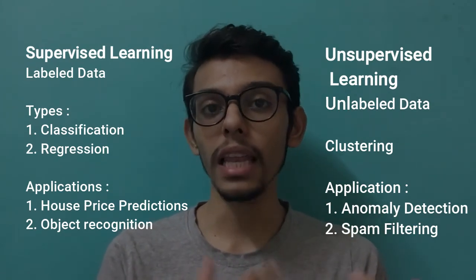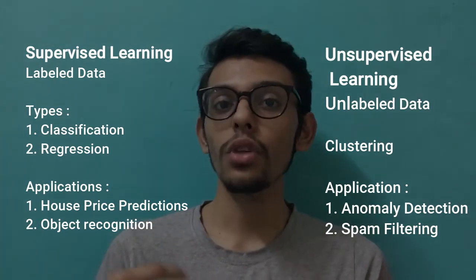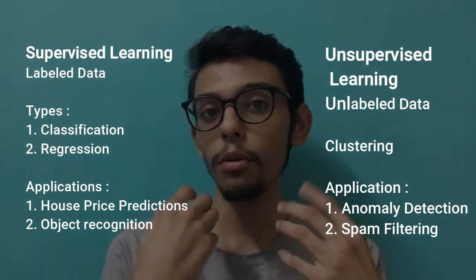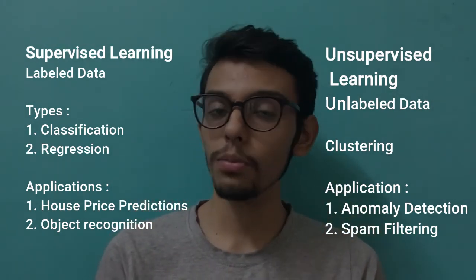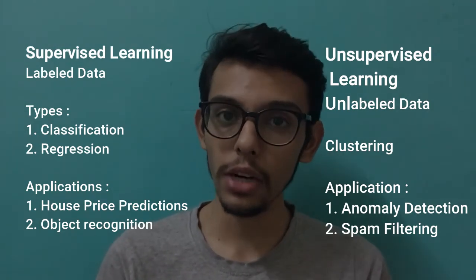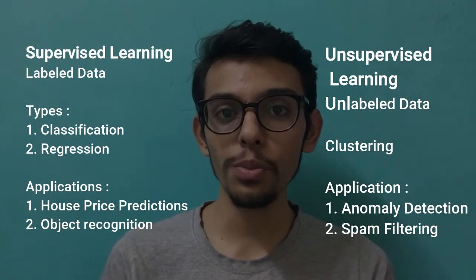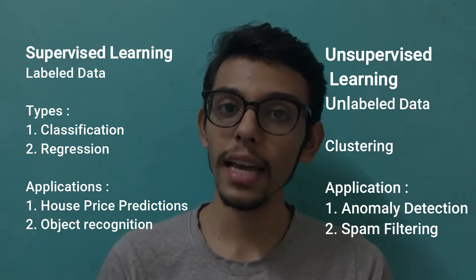Classification is where the labels are in the form of categories, and in regression, the labels are in the form of a value or number. Examples of supervised learning can be house price prediction, stock market prediction, object recognition, face recognition, etc. On the other hand, examples or applications of unsupervised learning can be anomaly detection, spam filtering, etc.